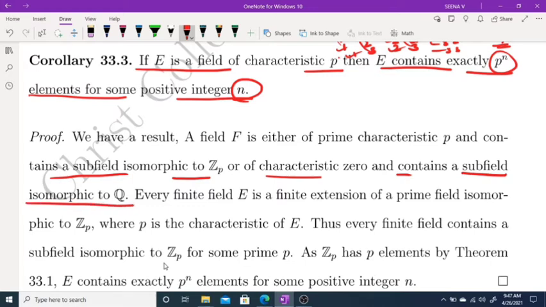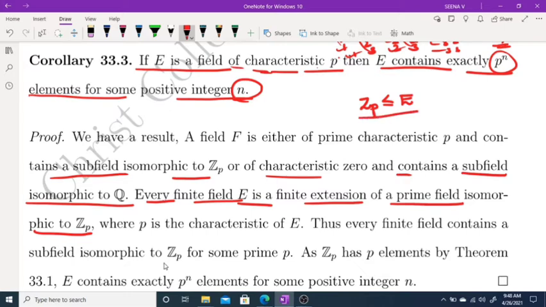So here we are taking a field of characteristic p, and this means it contains a subfield isomorphic to Z_p. We have this result: every finite field E is a finite extension of a prime field isomorphic to Z_p, where p is the characteristic of E. Here E is of characteristic p, and that means E is a finite extension of Z_p. Z_p has p elements, and this is a finite extension.